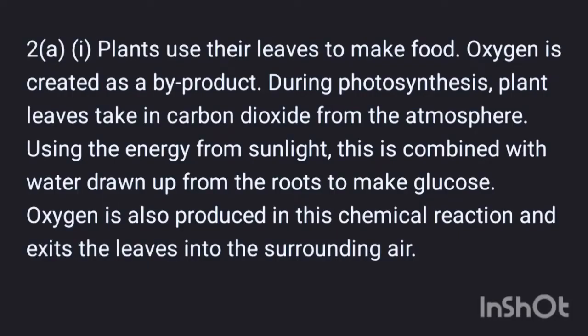Plants use their leaves to make food. Oxygen is created as a byproduct. During photosynthesis, leaves take in carbon dioxide from the atmosphere and use the energy from the sun. This is combined with the water drawn up from the roots to make glucose. Oxygen is produced in a chemical reaction and exits the leaf into the surrounding air.